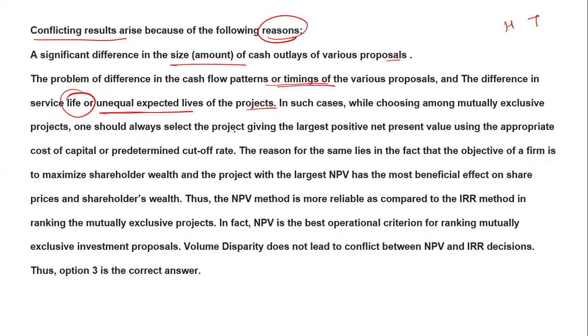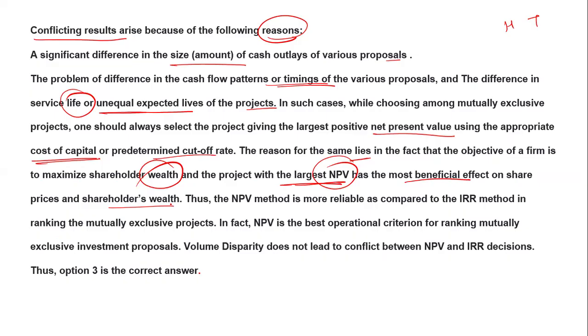One should always select the project giving the largest positive net present value, using the appropriate cost of capital or predetermined cutoff rate. The reason lies in the fact that the objective of the firm is to maximize shareholder wealth, and the project with the largest NPV has the most beneficial effect. If your NPV is larger, that means your inflow is larger than your outflow, and it has the most beneficial effect on